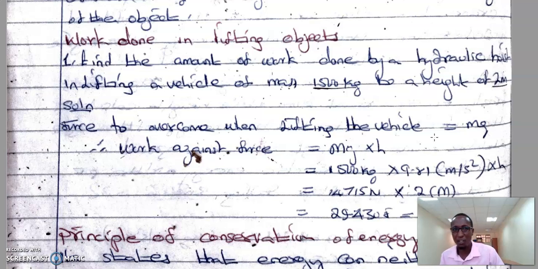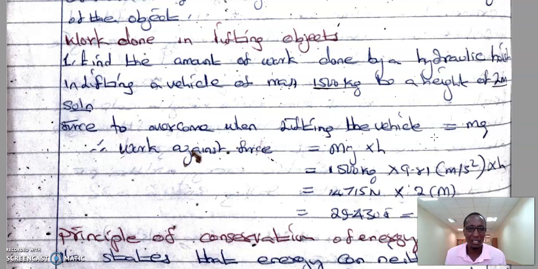Work done in lifting objects. Find the amount of work done by a hydraulic hoist in lifting a vehicle of mass 1,500 kgs to a height of 2 meters. So what do you have? Solution. What are you given? First of all, you are given the mass, that is 1,500 kgs, and then you have the height, which is 2 meters.